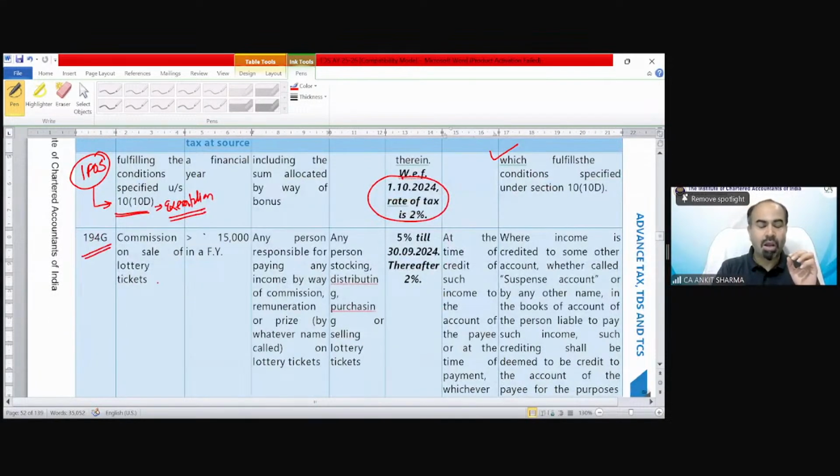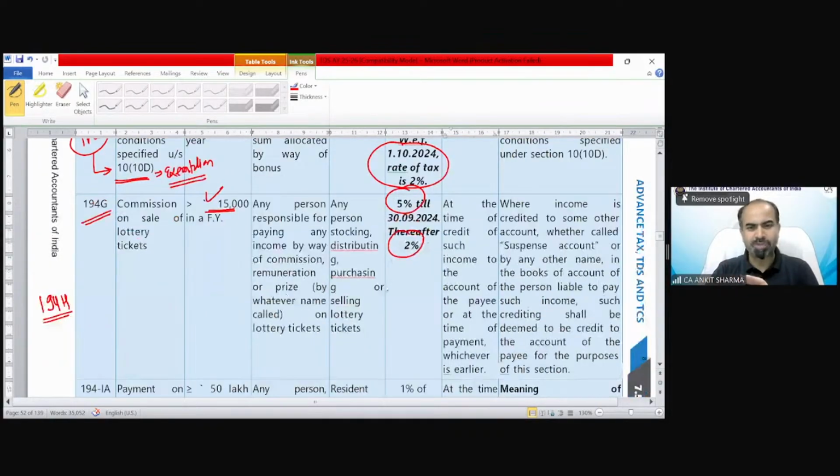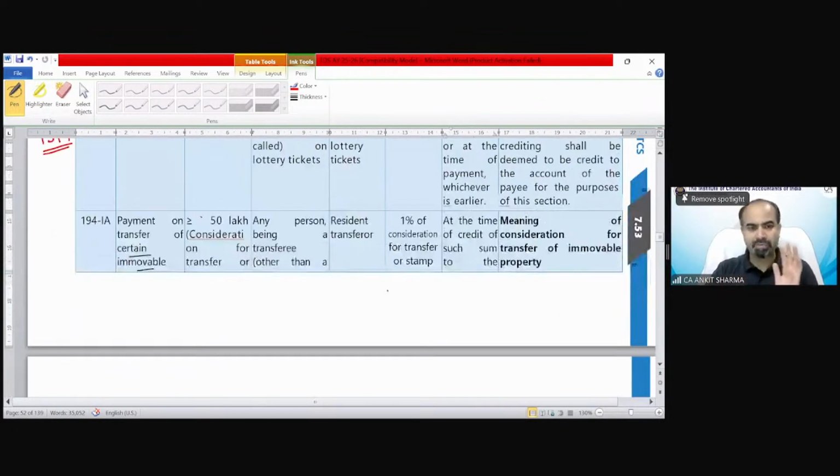194G is for commission on lottery tickets. When we went through section 194H, which is for commission, I explained that it is commission other than insurance commission and lottery commission. So this is 194G, the lottery commission provision. If you are a lottery agent and you receive commission from the lottery company exceeding 15,000, then the TDS rate would be 5% and after that 2%. You can go through the other normal provisions. The rate and the amount are very important.